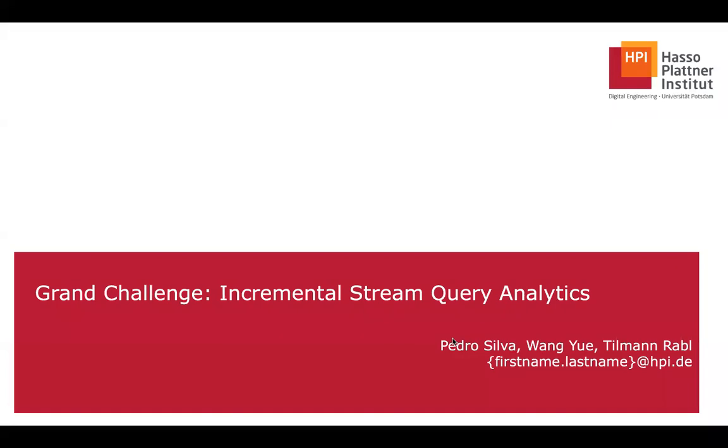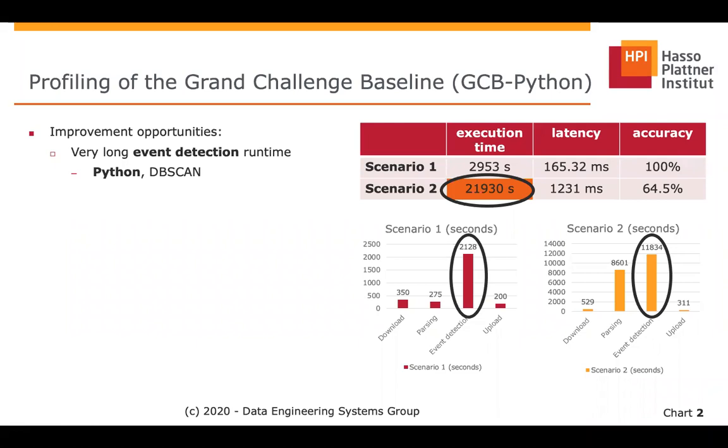I'm a postdoc researcher at the HPI, and I will present our solution for the current challenge, which is called Incremental String Query Analytics. Before thinking about designing our solution, we first profiled the current challenge baseline in order to identify some improvement opportunities. We call that baseline GCB Python in this presentation.